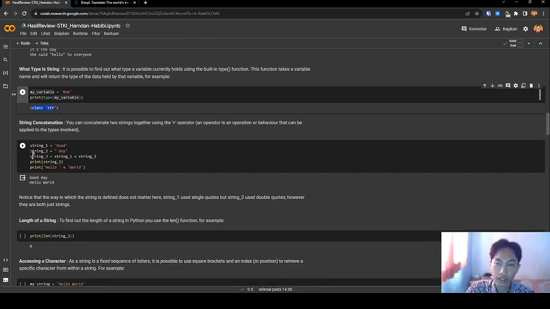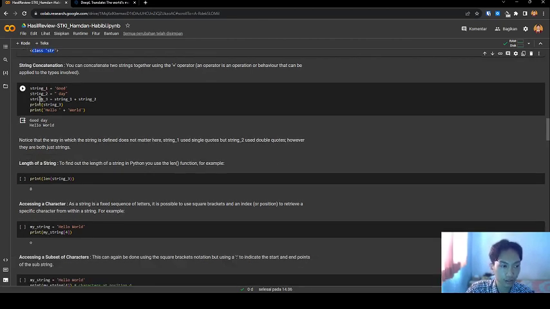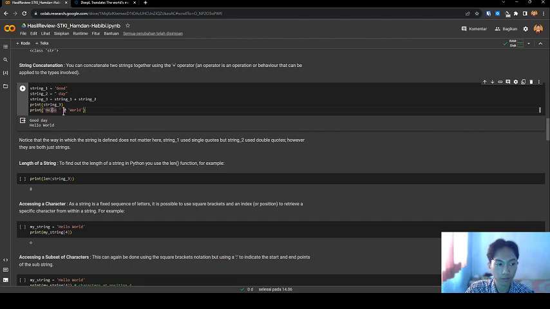Next, string concatenation. You can concatenate two strings together using the plus operator. An operator is an operation or behavior that can be applied to the type. Let's see the code. String 1 is good, string 2 is day, string 3 is string 1 plus string 2. If I print string 3, it is the result of the program. In this case, hello plus world is the result of the executed program.